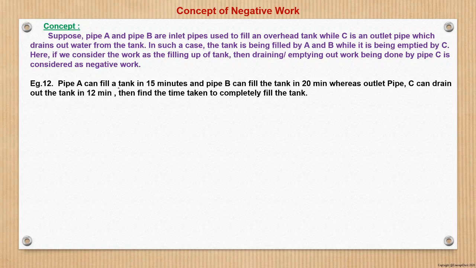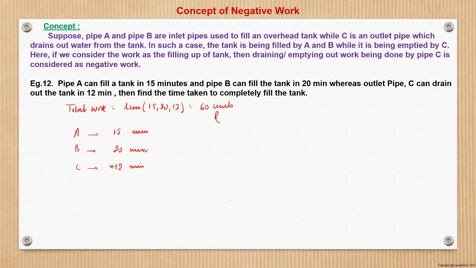Pipe A can fill a tank in 15 minutes, pipe B can fill it in 20 minutes, independently, individually, whereas pipe C can drain out the tank in 12 minutes. So that is negative work, minus 12. Time will be positive only, so time is plus 12 minutes. Total work: let the total work be the LCM of the times, which is 15, 20 and 12. So here the LCM is 60 units.